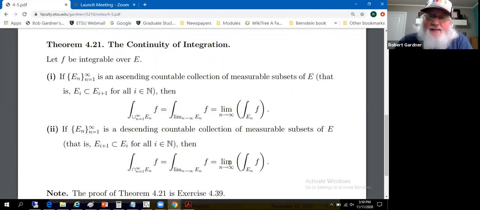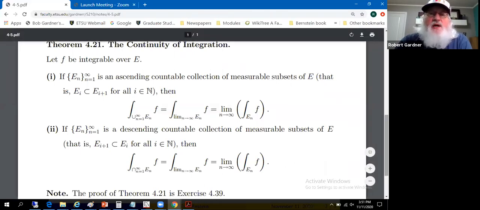And when you bring limits outside of functions and integrals, I'm thinking in terms of a continuity type thing. I guess we wrote limits out of measures as well, which is a function.